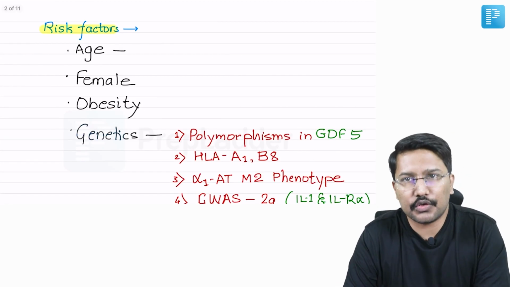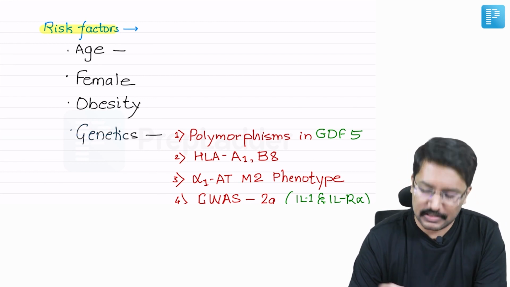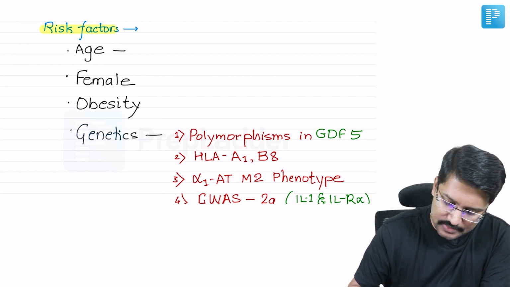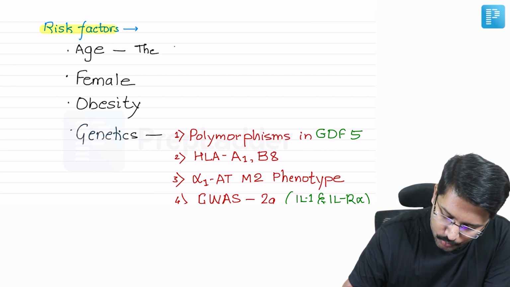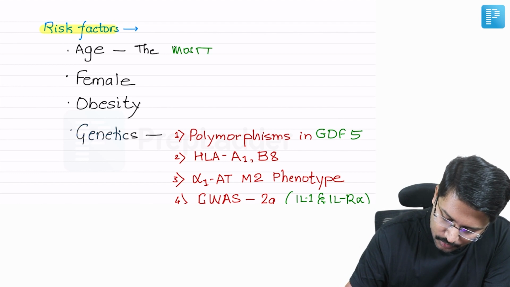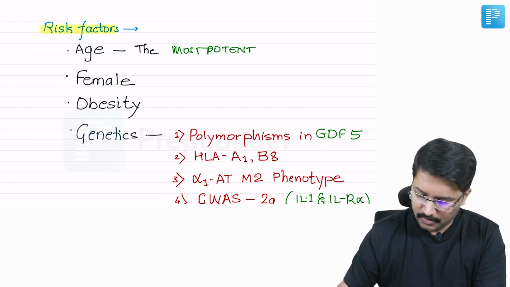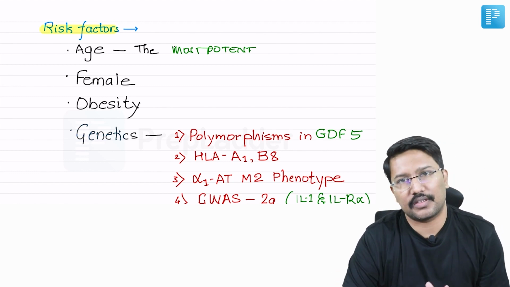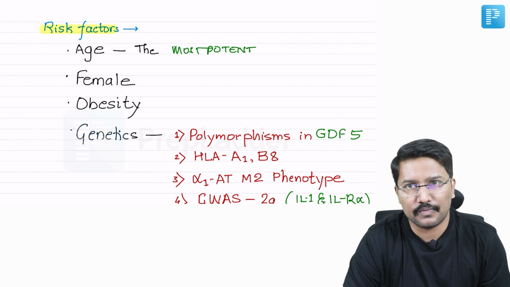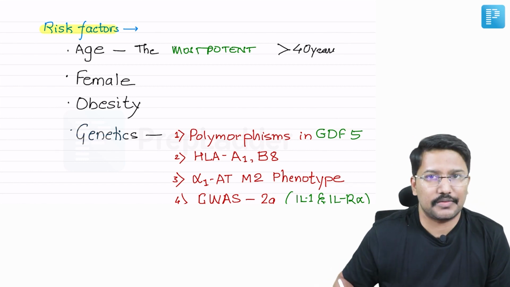What are the risk factors for osteoarthritis? Well, age is the most potent risk factor, right? Age is the most potent risk factor for osteoarthritis. In fact, there are hardly few situations where you may get osteoarthritis before the age of 40. Otherwise, most of the cases of osteoarthritis are diagnosed after 40 years of age.